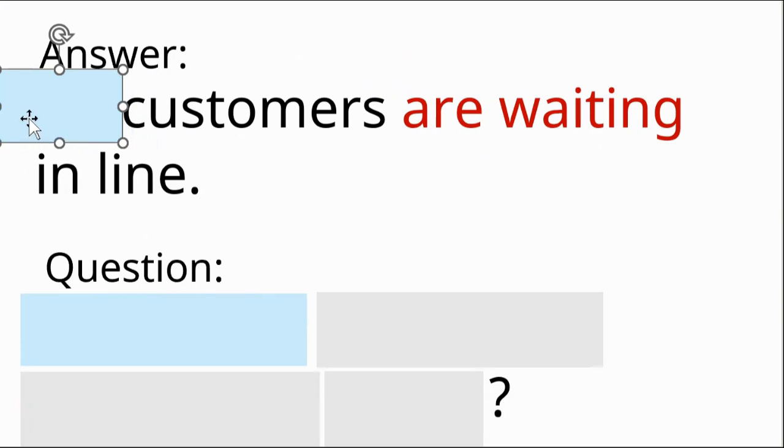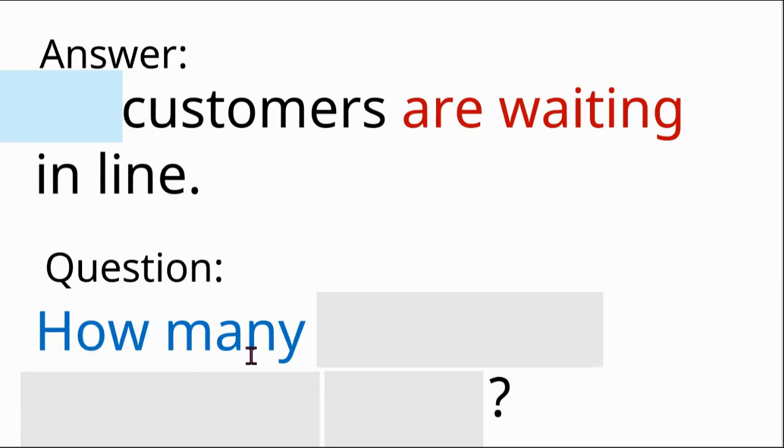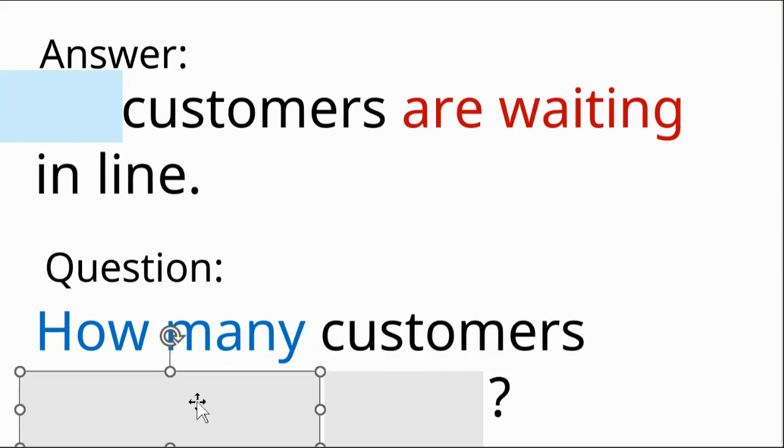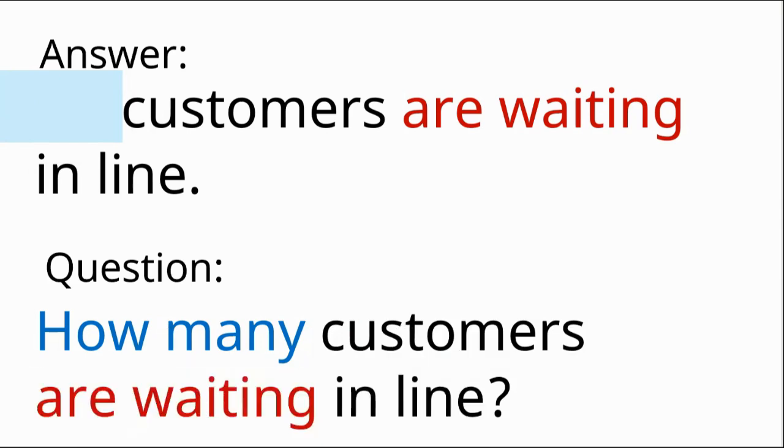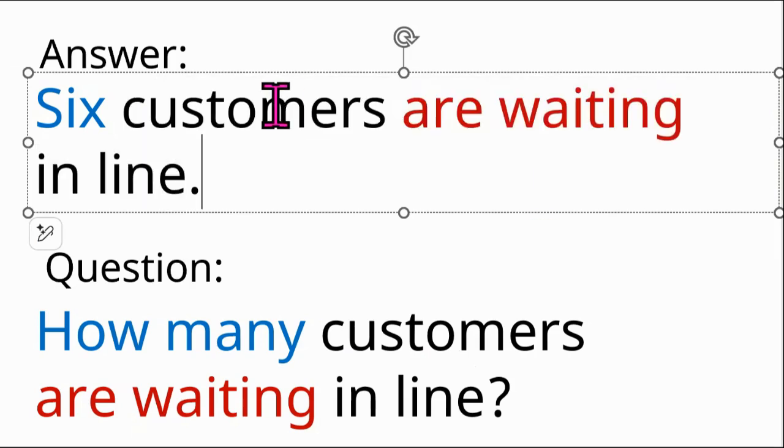So the question words for asking about a number, how many, we keep the same words. Customers are waiting in line. How many customers are waiting in line? The answer is 6 customers are waiting in line. So with how many questions, you don't change the order of the words.